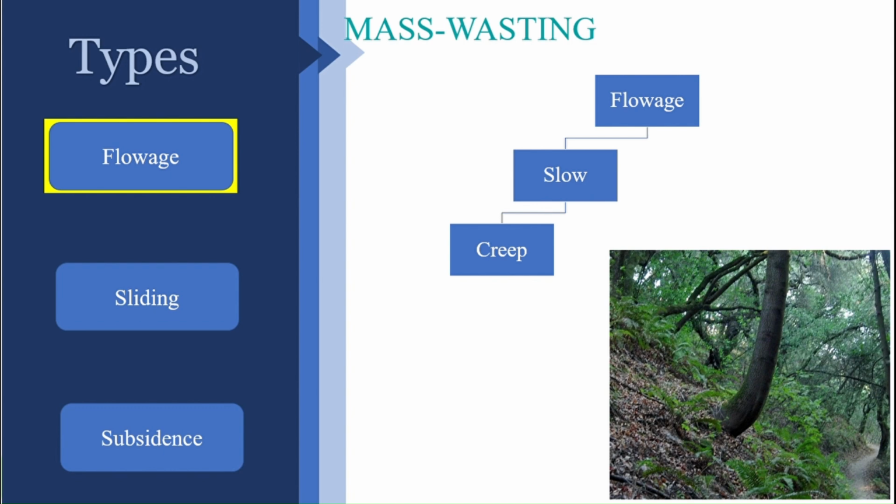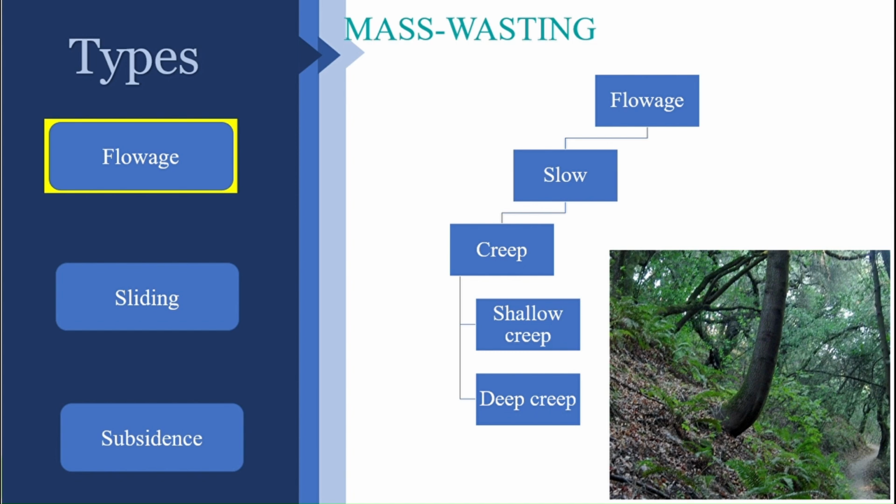Okay, this type of slow movement is termed creep, and creep is further subdivided into two. One is shallow creep, the other is deep creep. If the thickness of the mass involved in this type of movement is very small, it is called shallow creep. If the thickness of rock mass involved in this type of movement is very high, then you can call it deep creep.